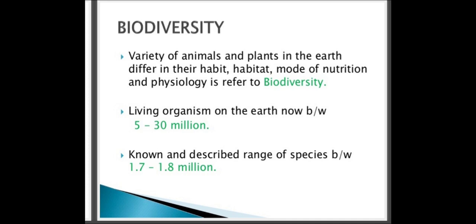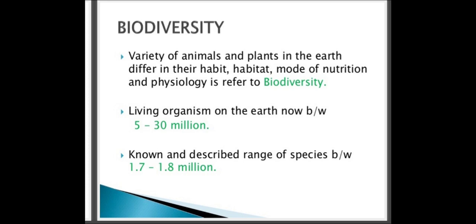So let me give you some more information so that it will be easy for you to understand what exactly biodiversity is. Biodiversity describes the richness and the variety of life on earth. My dear students, it describes the variety of life forms present on the earth. There are a number of life forms on the earth like wild animals, birds, insects, microorganisms, aquatic animals, etc. It is the most complex and important feature of our planet. Without biodiversity, life would not be sustained. So, it's very important to know about biodiversity.